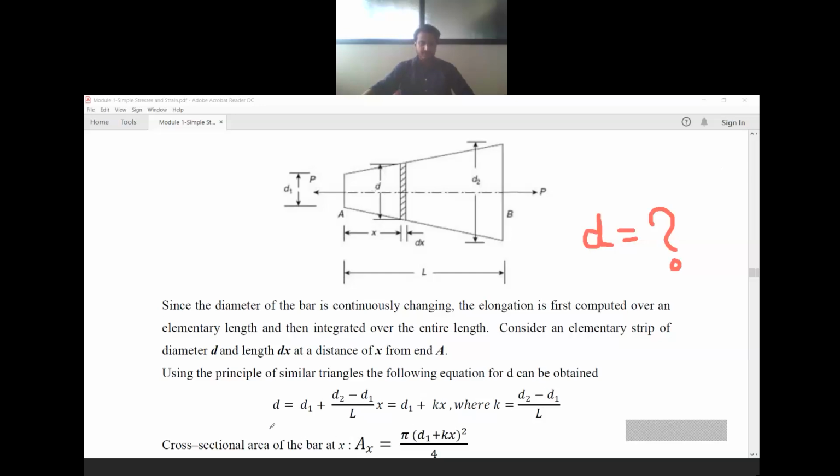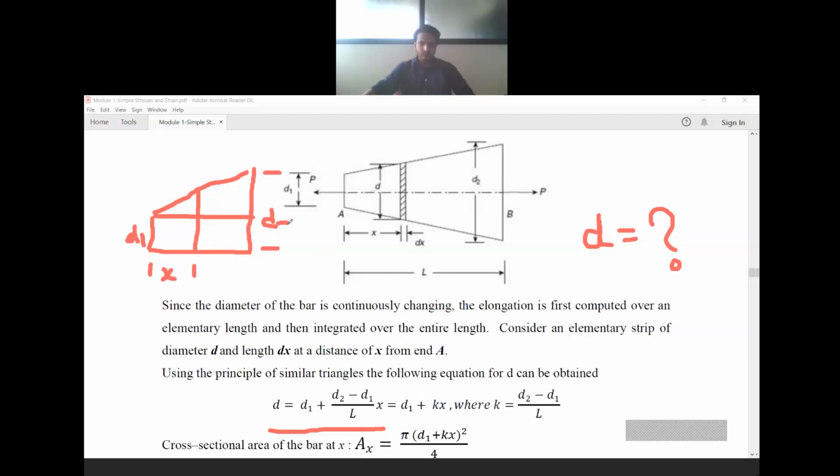Observe this equation. This equation is obtained by considering similar triangles. Just to make it simple, I will draw the bottom line as horizontal. So this height is D1 and this overall height is D2.